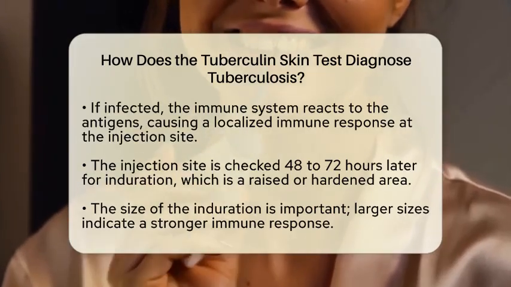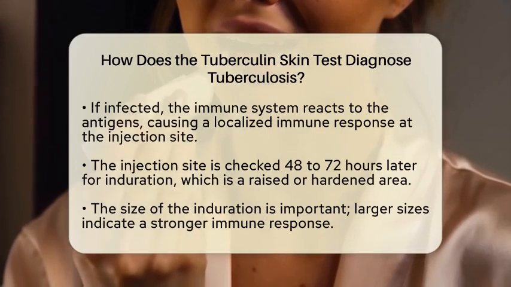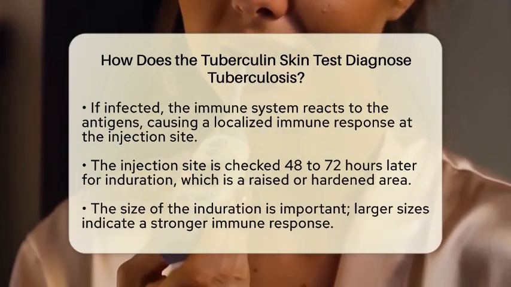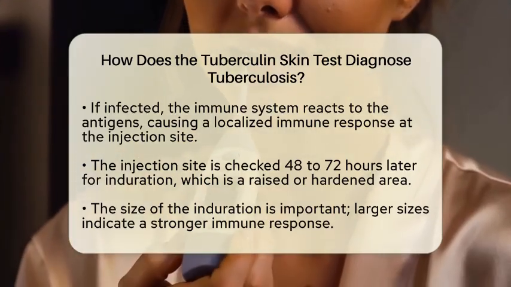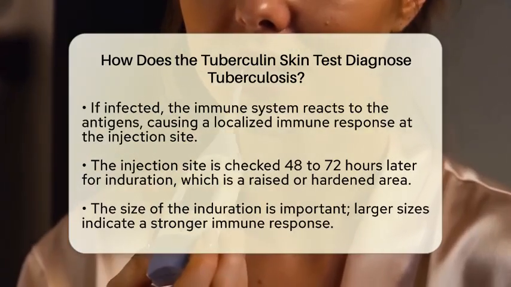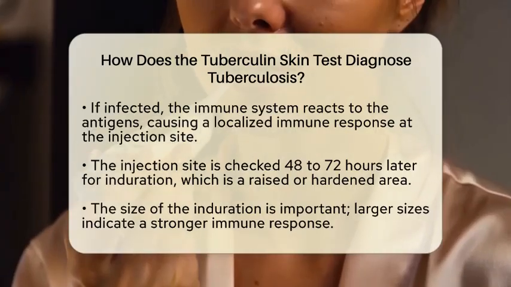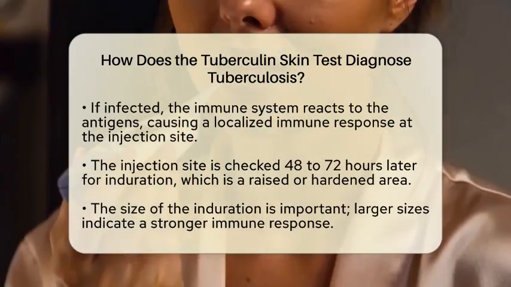After 48 to 72 hours, the healthcare provider will check the injection site for any raised or hardened area, known as induration. The size of this induration is crucial. A larger induration usually indicates a stronger immune response, suggesting that the person may have been exposed to tuberculosis bacteria. However, the size considered positive can vary based on individual risk factors and medical history.